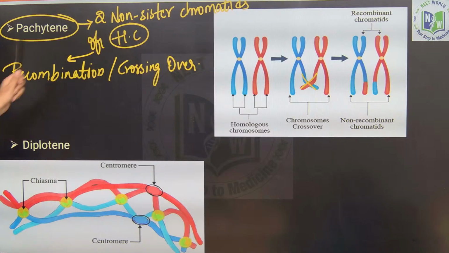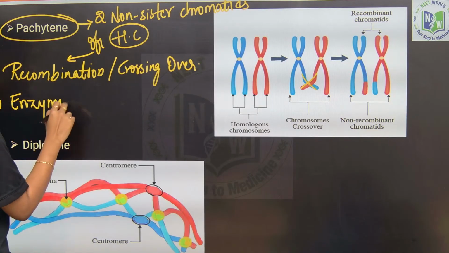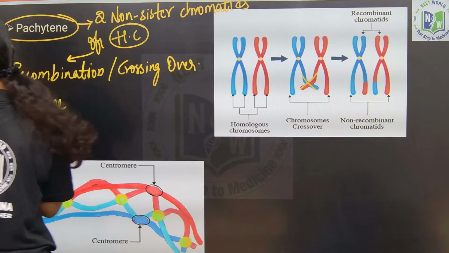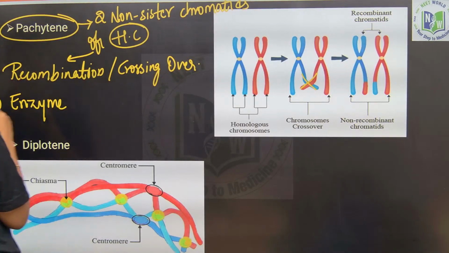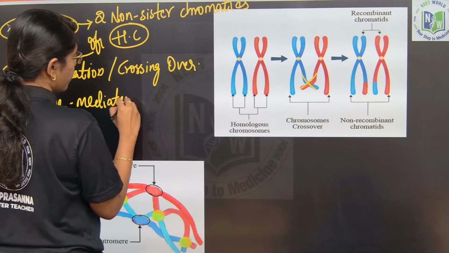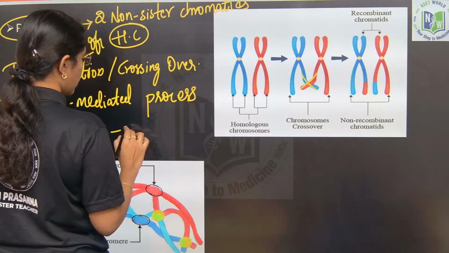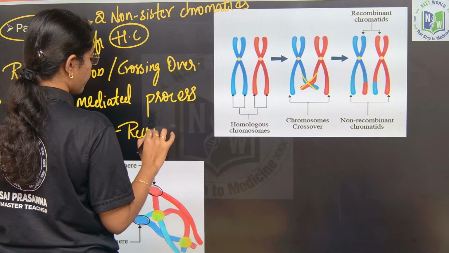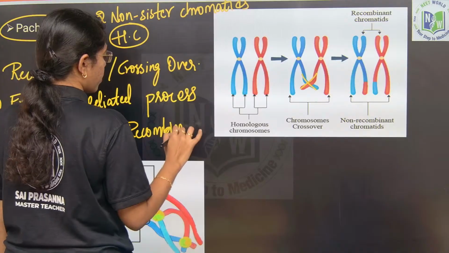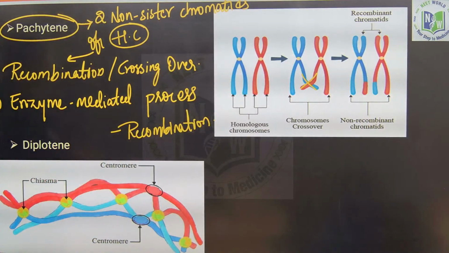This is an enzyme mediated process. Remember this carefully. This is not an ATP mediated process, but an enzyme mediated process. And that enzyme is recombinase. First three substages of karyokinesis 1 are clear, right?